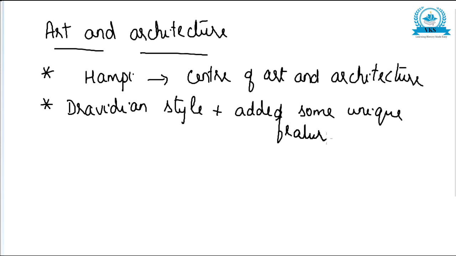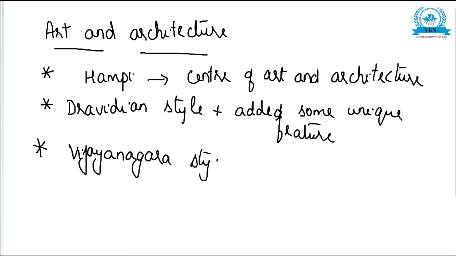So they had their own style, that is Dravidian style, to which they added some unique features. After adding these unique features to the Dravidian style, it was called the Vijayanagara style of architecture.